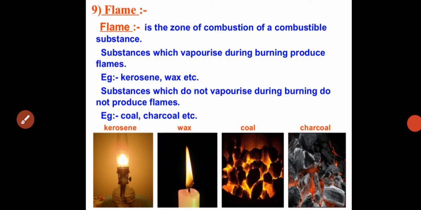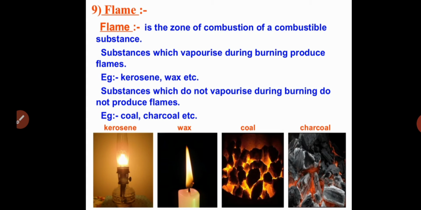Flame is nothing but a zone of combustion of a combustible substance. Combustible substances means substances involved in combustion or burning. During burning, it produces heat, light and sometimes sound also. That light may be in the form of flame. Flame is the zone of combustion of a combustible substance, and substances which vaporize during burning produce